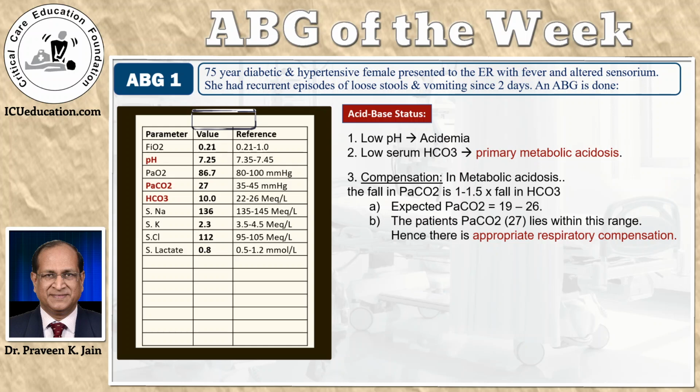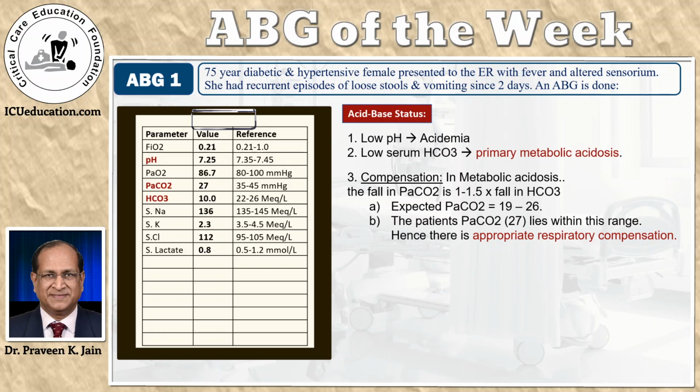The expected PaCO2 is 19 to 26. In this patient, the PaCO2 is 27, almost close to the upper limit of expected, and therefore we can say that there is appropriate respiratory compensation, which means that there is no primary respiratory hidden disorder.